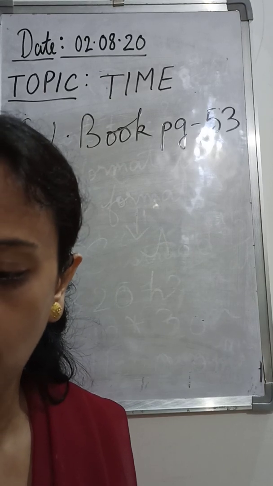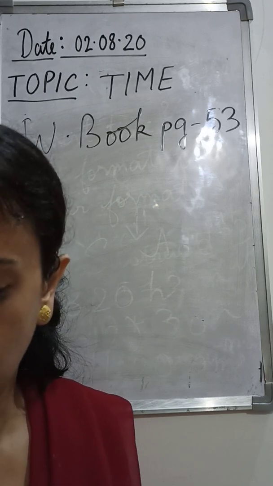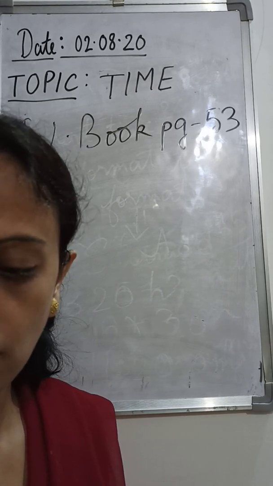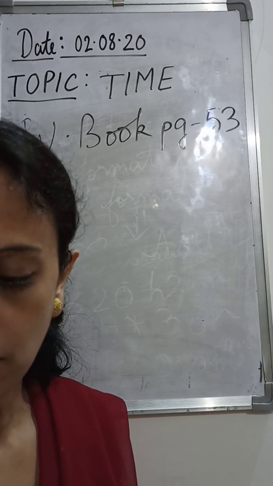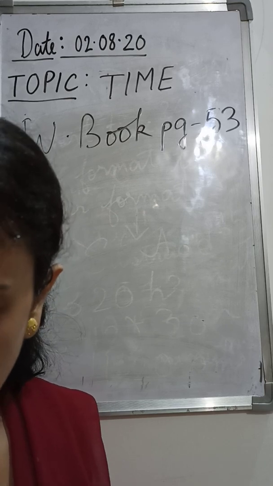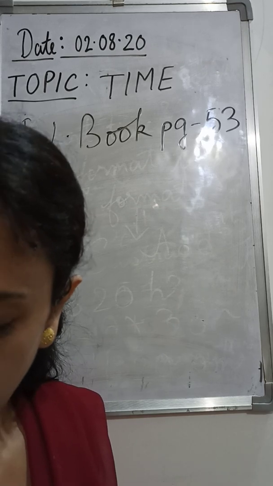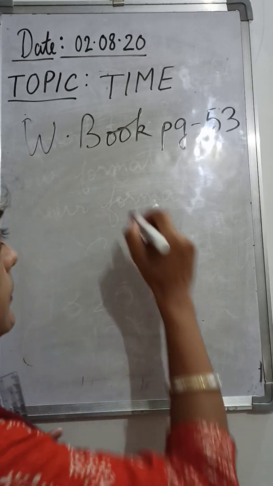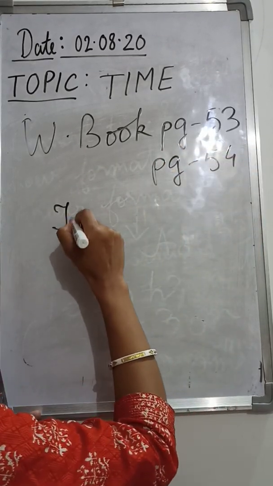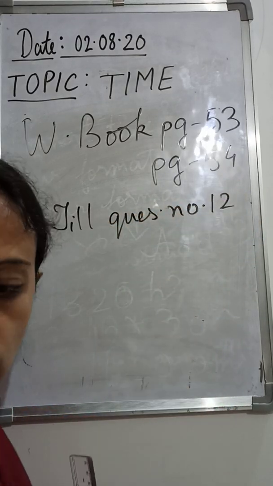You can see in the very beginning there is some recall part. So the recall part, whatever you have done in your previous classes, I remember and understand. There are some optional questions, MCQs are there. So you will do it yourself. Some fill in the blanks part is there. So that also you will do. So up to question number 12, you will finish it now. Okay, you can finish up to question number 12. So page 53 and page 54 till question number 12. That means 1 to 12. Okay, you start from question number 1.